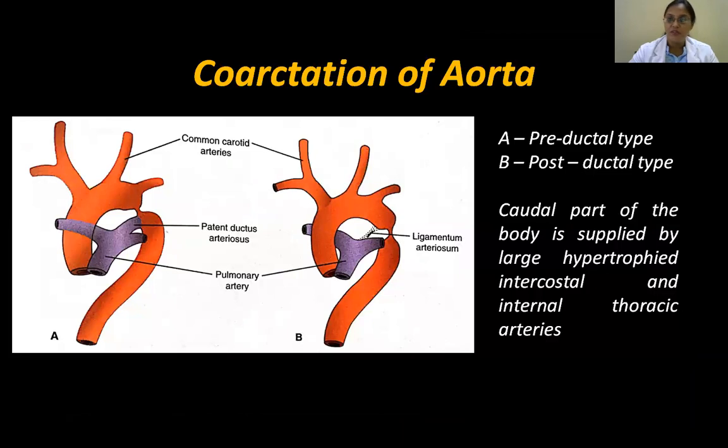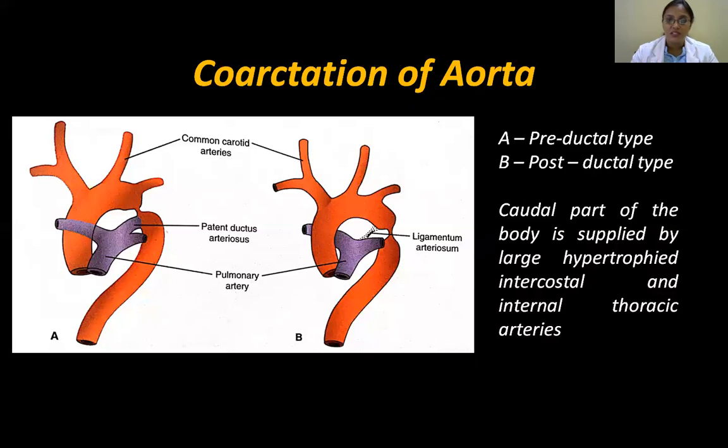So when the development of aorta takes place, there can be so many anomalies. You don't need to know in detail about the pathology or the etiology and consequence of it, but just learn some names. So this one is a coarctation of aorta. So coarctation of aorta is a narrowing.